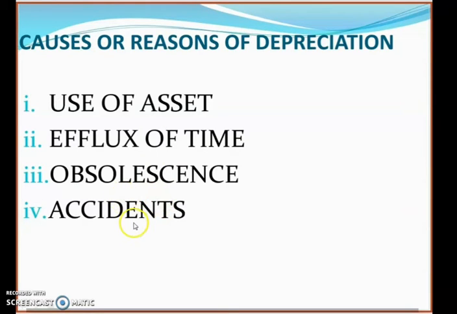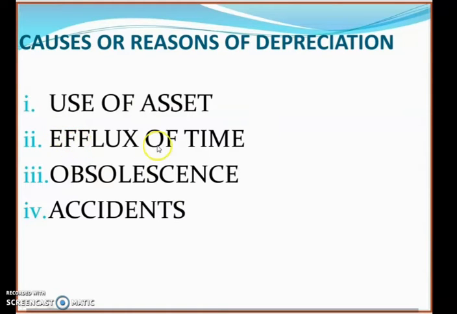Because of accidents, the capacity or the value of that asset decreases. Then we have obsolescence, as I mentioned, that because the product or the asset becomes outdated, that is also one cause of charging depreciation on that asset.